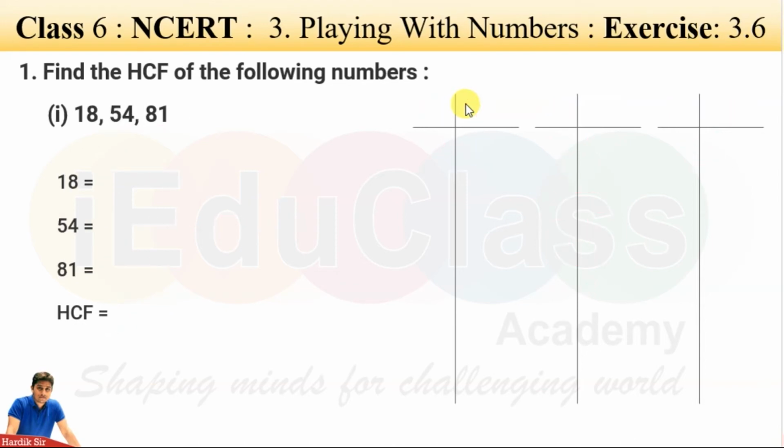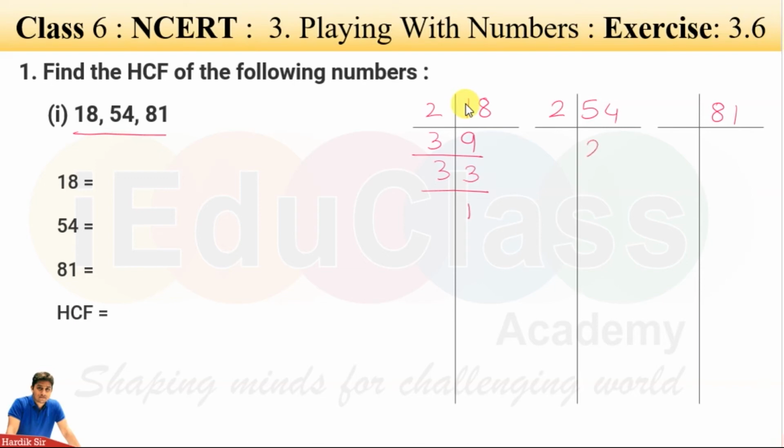Sum number I, 18, 54 and 81. So write 18, 54 and 81. 9 2s are, 2 9s are, 3 3s are and 3 1s are. Again it is 18. Okay. Okay, next number is 54.